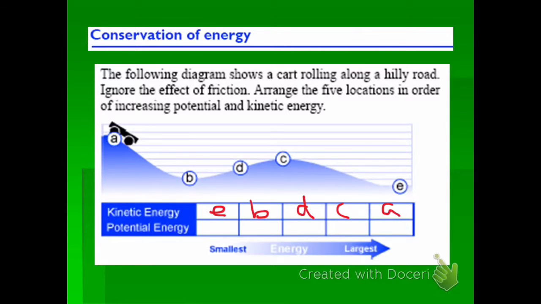Potential energy is simply going to be the opposite of kinetic. The most potential is going to be the least kinetic, and that's the point where it's highest off the ground. And conversely, wherever it had the most kinetic, it will have the least potential, and it will be exactly opposite.